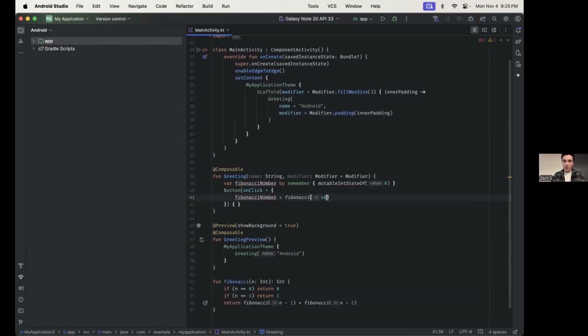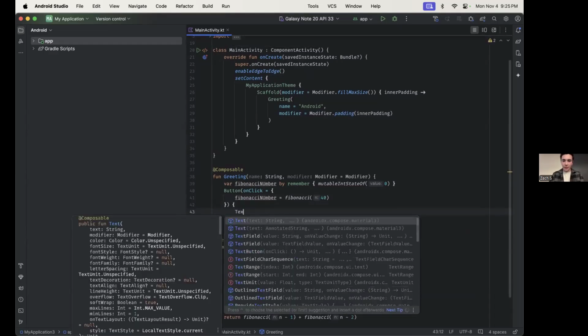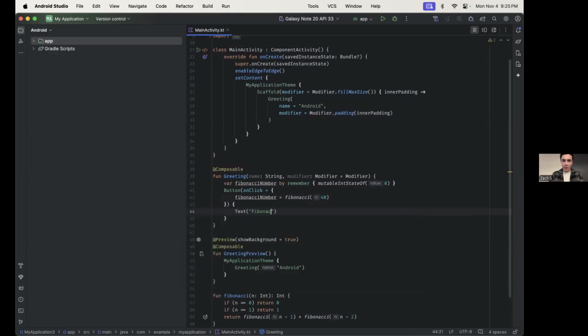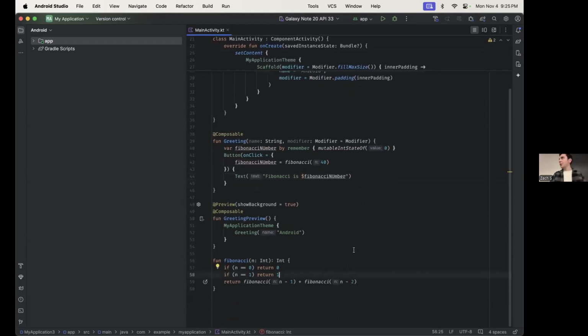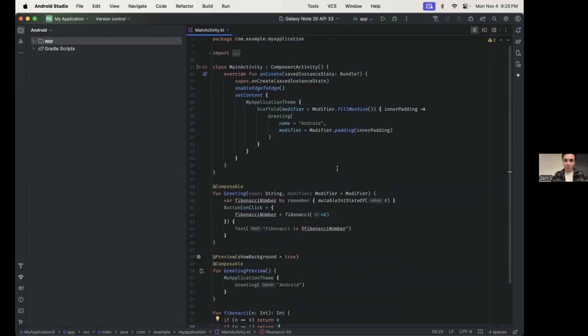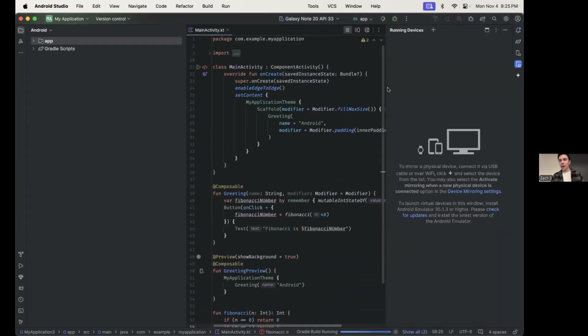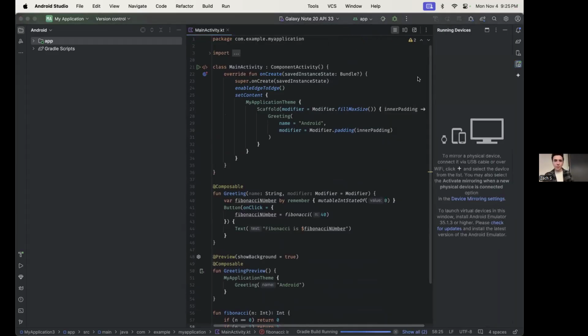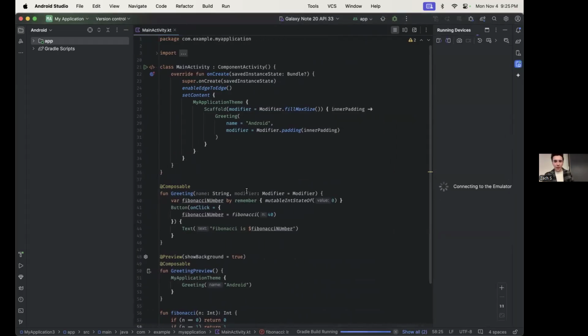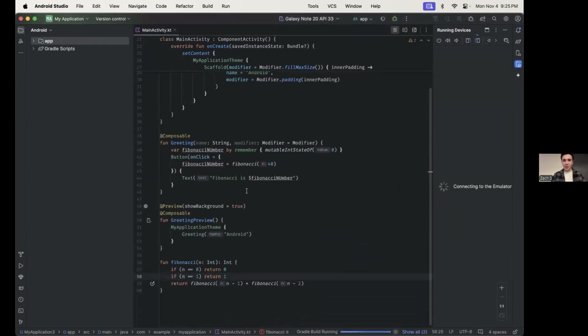So that's going to take a long time. And then our text will say Fibonacci is Fibonacci number. Cool. Okay. So this is going to take a long time, which is not good. So let's just see what happens if we run our app now and try to use this function to compute the 40th Fibonacci number.